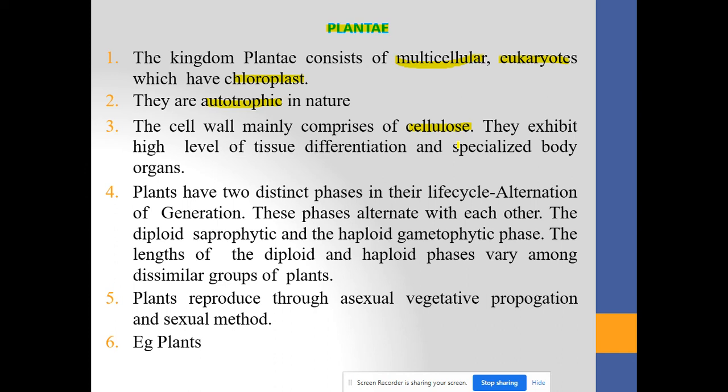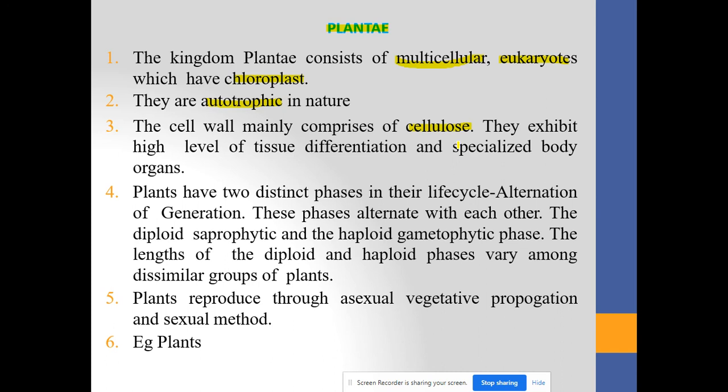So students, try to understand what this kingdom consists of and what the salient features of this fourth kingdom, Plantae, are. The Plantae kingdom consists of multicellular organisms which are eukaryotic in nature. They have chloroplasts. They are autotrophic in nature, which means they are able to produce their own food and their own energy.